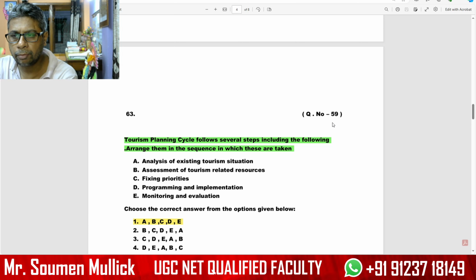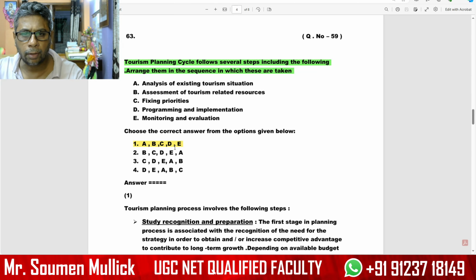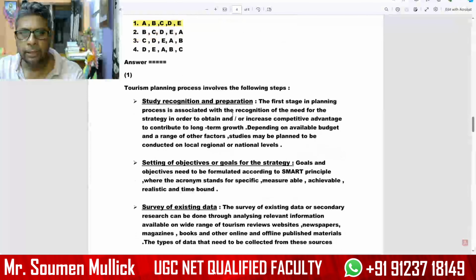Our next question, number 59. This question is based on the tourism planning cycle. It follows several steps, including the following. Arrange them in the sequence in which they are taken. Option number 1 is right: A, B, C, D, E. The first step, analysis of the existing tourism situation. Second step, assessment of tourism related resources. Third, fixing priorities. D, programming and implementation. And the final step, monitoring and evaluation. So these are the steps.